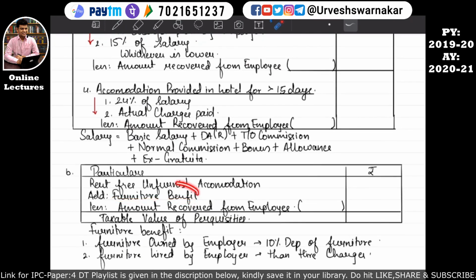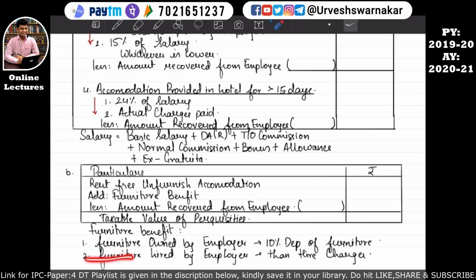Okay, so basically what extra the employee is receiving is the furniture's benefit, so we will add that furniture's benefit. So how to calculate this furniture's benefit? Furniture's benefit will be calculated in this manner: if the furniture is owned by the employer, then 10% depreciation of that furniture will be considered over here. That means the rent-free unfurnished accommodation will be added with the furniture benefit, if it is owned by the employer, at the rate of 10% depreciation value of the furniture. I hope this is quite clear.